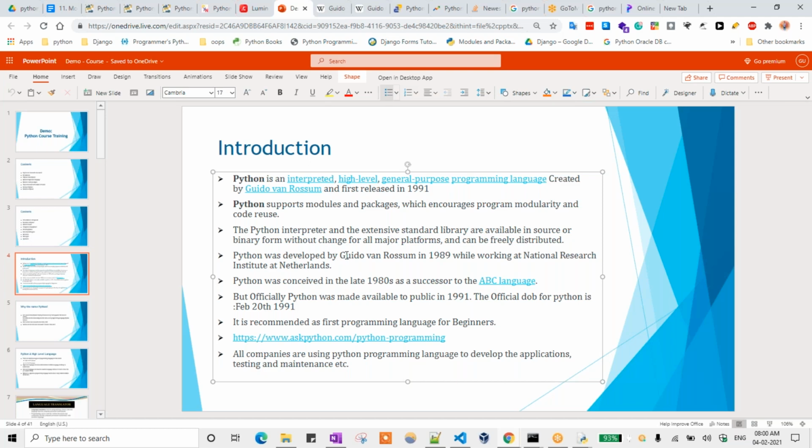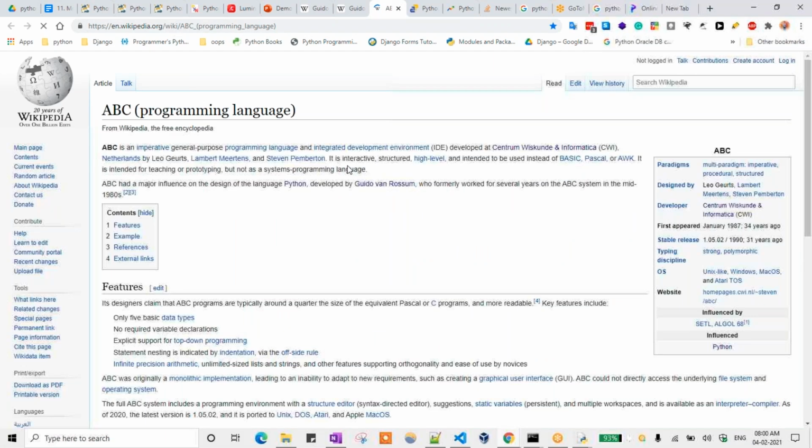Then Python was developed by Guido van Rossum in 1989 while working in the Netherlands. Okay. So why did Python come into existence? Python was conceived in the late 1980s as a successor to the ABC language. First they developed the ABC language, and then based on certain conditions they developed Python. So what is meant by ABC language?